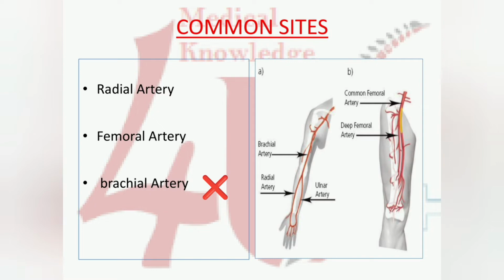And last one is the brachial artery. In the brachial artery, we do not recommend it that much, because it is a single artery which goes through your hand. That's why we are not doing brachial artery. And if we do it in the brachial artery, if there is any block or anything happens in the brachial artery, the blood circulation to your lower hand will be blocked, and it will cause gangrene or other further complications. That's why we do not do that much ABG from the brachial artery.